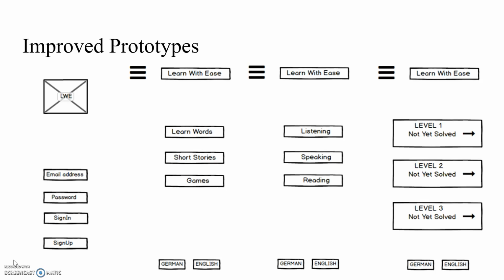In this we have three categories for the method of learning: learn words, short stories and games, and we include two languages, English and German. Then comes the mode of learning, like listening, speaking and reading. After that come levels 1, 2, 3, and users have to perform the tasks.